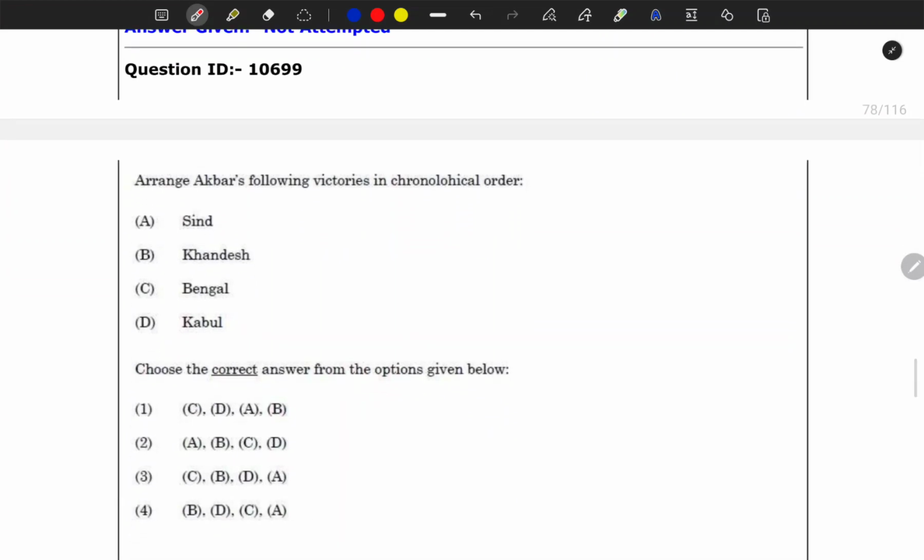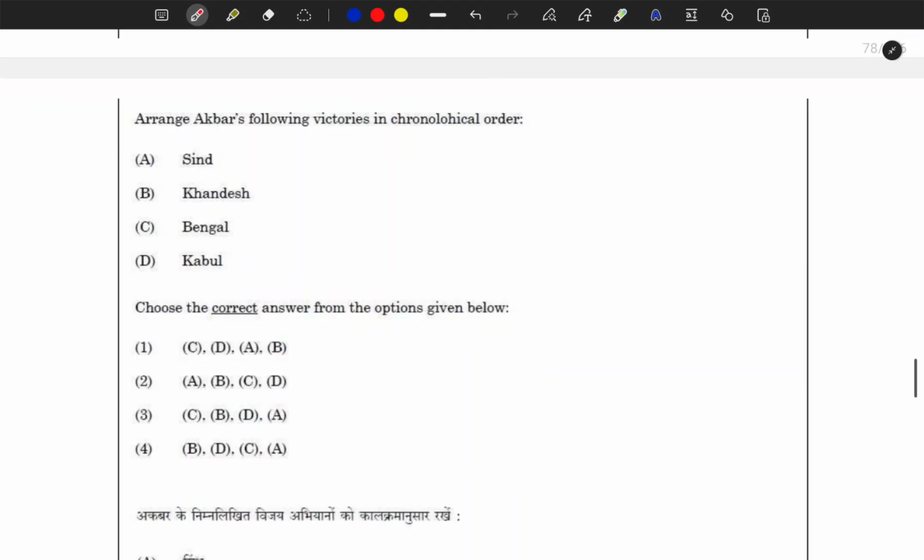Again, here you see: arrange Akbar's following victories in chronological order. If you don't know anything about it, how to read this topic, like his expeditions and the consolidation of the Mughal empire, I would suggest you read it in a contextual manner.